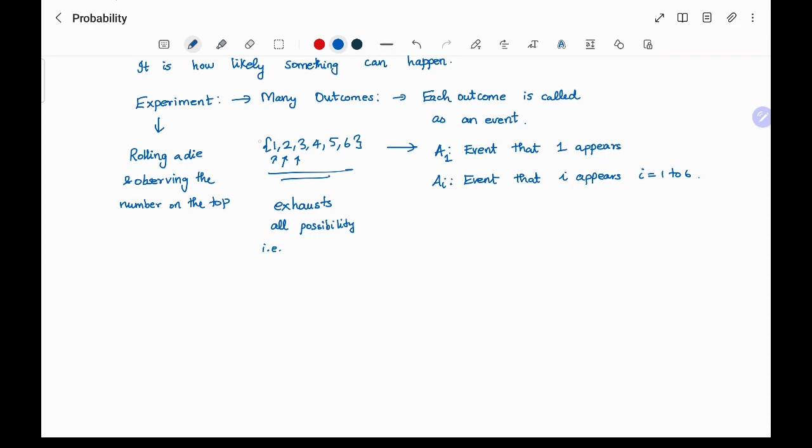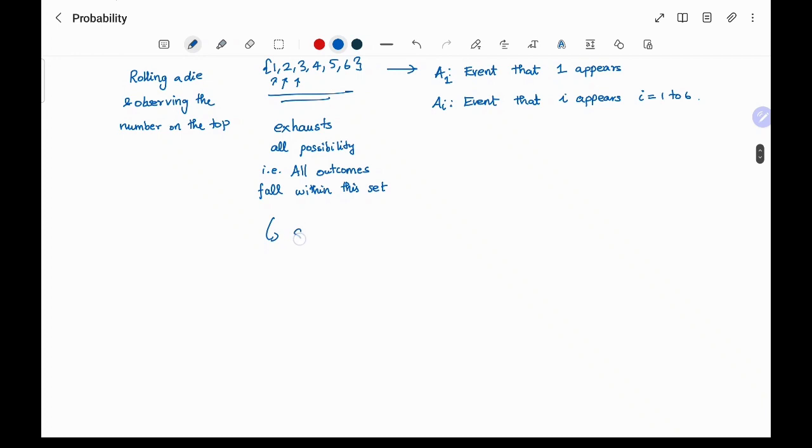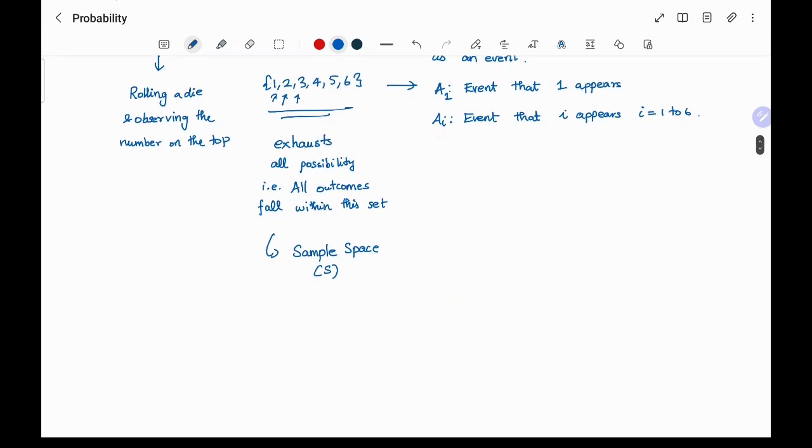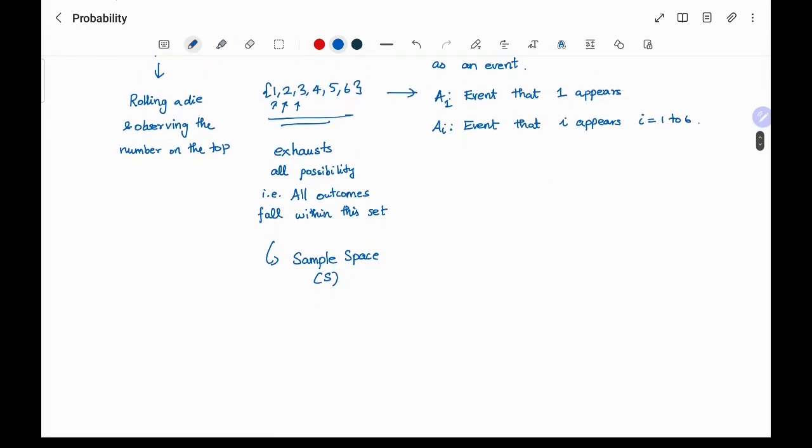If you roll a die, all the outcomes will fall within this set. This set is called the sample space, represented by S. The sample space exhausts all possible outcomes.